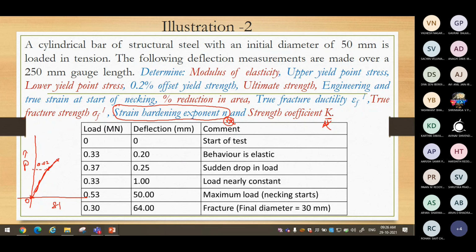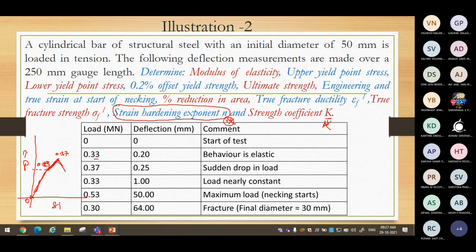You are going to find 0.33 is the load. Then the load increased to some extent, 0.37, and the load suddenly dropped.